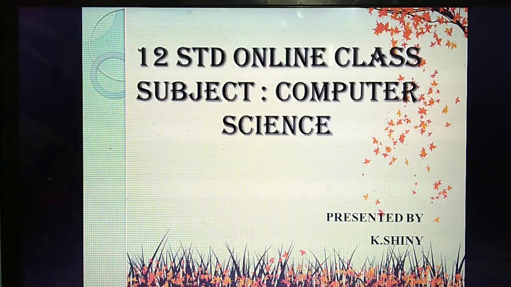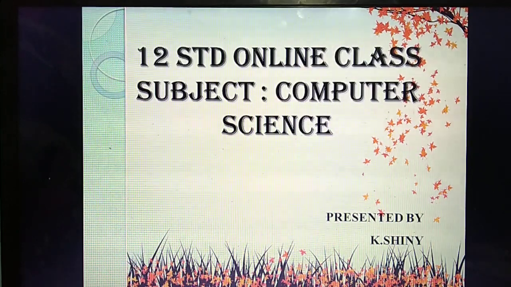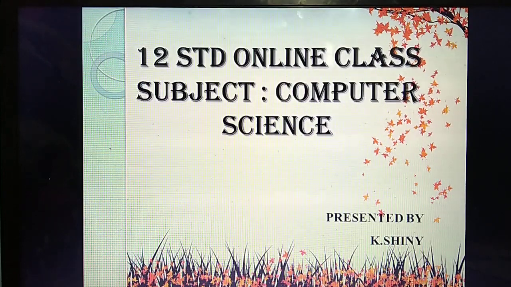Yesterday I asked you to study three 2-mark questions as well as one 5-mark question, isn't it? Have you all studied that portion? What are the things I asked you to study? What do you mean by database? Then what do you mean by database management system? Then characteristics of DBMS, advantages of DBMS, isn't it? Have you all studied?